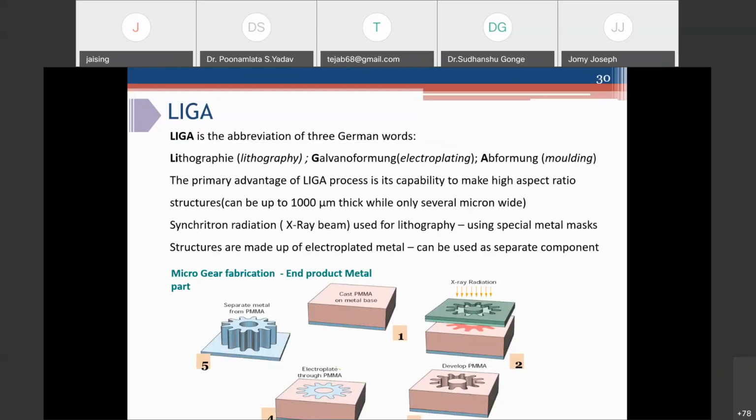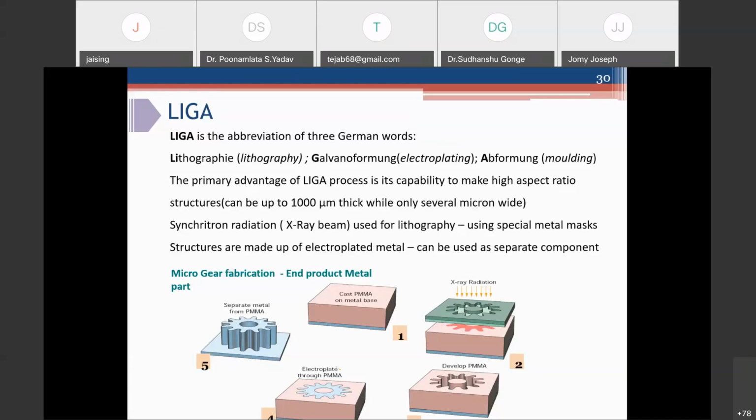The main advantage of the LIGA process is its capability to make very high aspect ratio structures. People have reported aspect ratios of 100:1. Some have reported structures built in the order of 1,000 micron thick with just a few microns feature size.